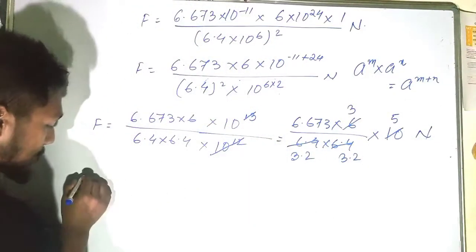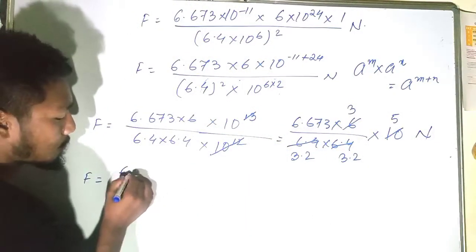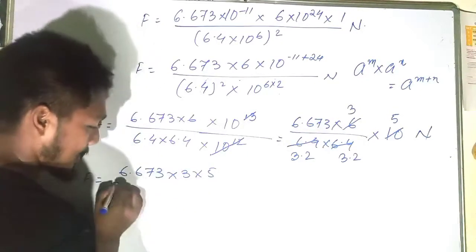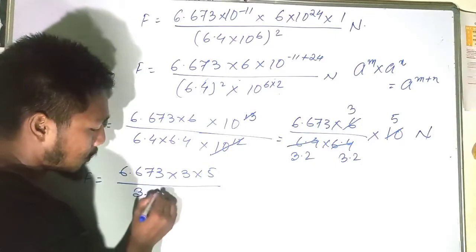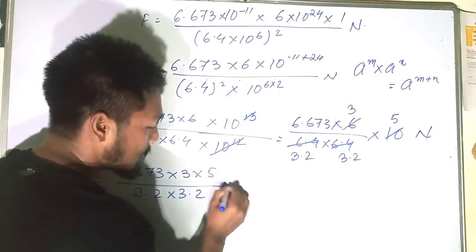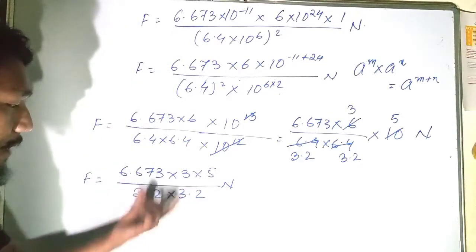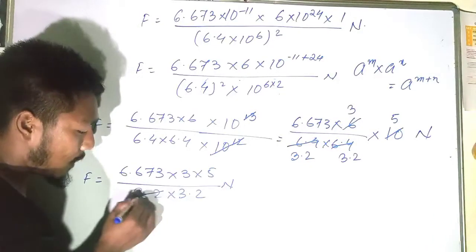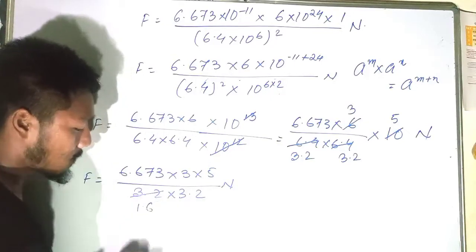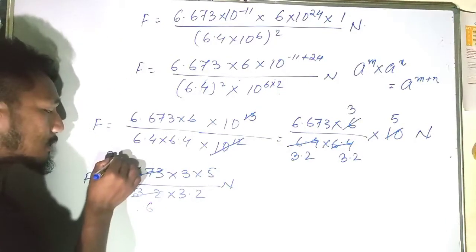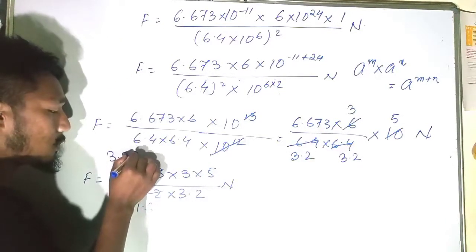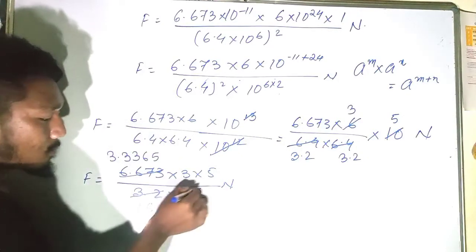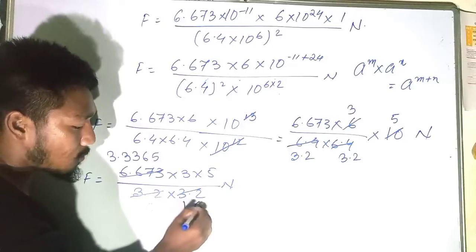What is the answer remaining here? Okay, 6.673 into 3 into 5 divided by 3.2 into 3.2 Newton. Okay, now multiply and divide it. Divide it again. So 2 1s are 2, 2 6 are 6, 2 6 are 12, 2 3 is 6, 2 3 is 6, 2 3 is 6, 2 6 are 12, 2 5 is 10, 2 1s are 2, 2 6 are 12.